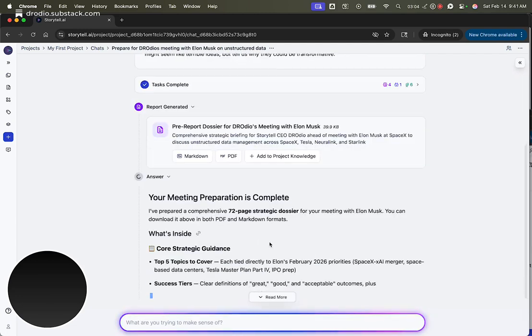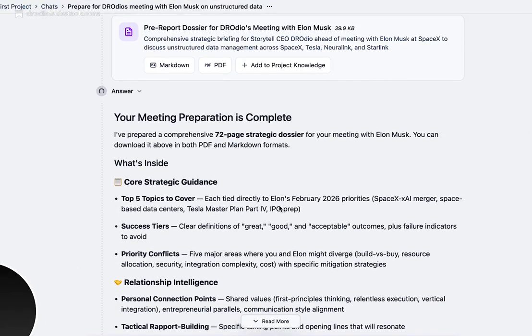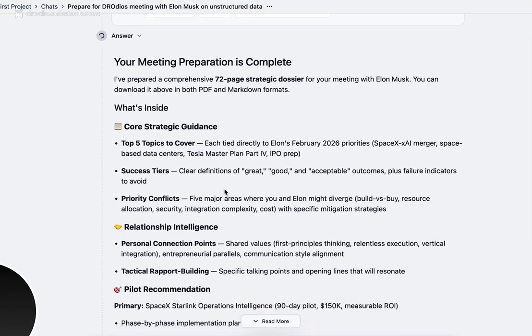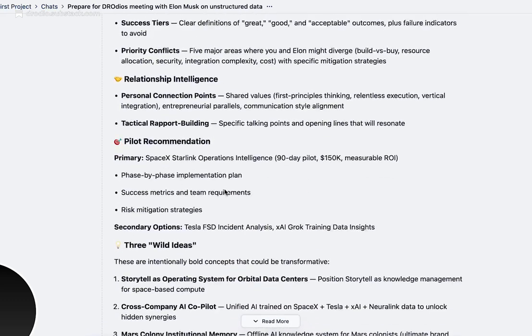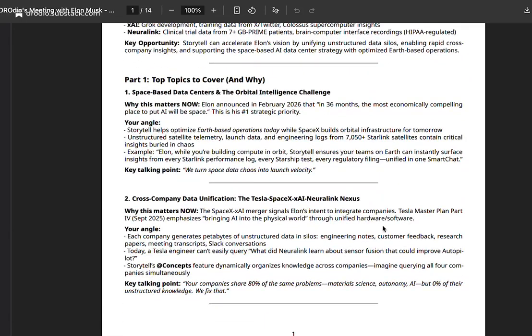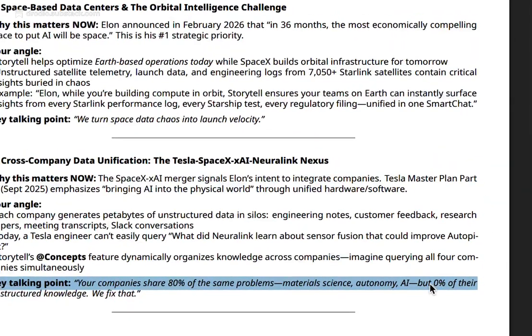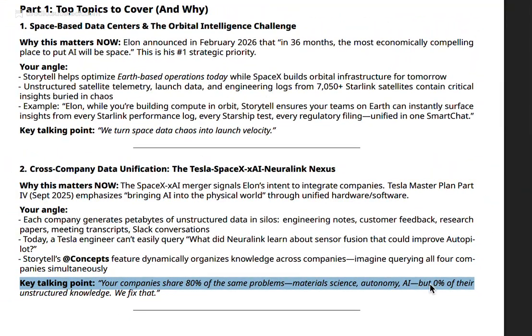Looks like maybe my camera stopped working, but hopefully you can see my screen. So, here we go. It gave me a very in-depth dossier on the way that I can work with Elon, with a lot of details on angles to take to talk to Elon. This is a great example here, this key talking point: your companies have the same problems, but don't share any of their unstructured knowledge.